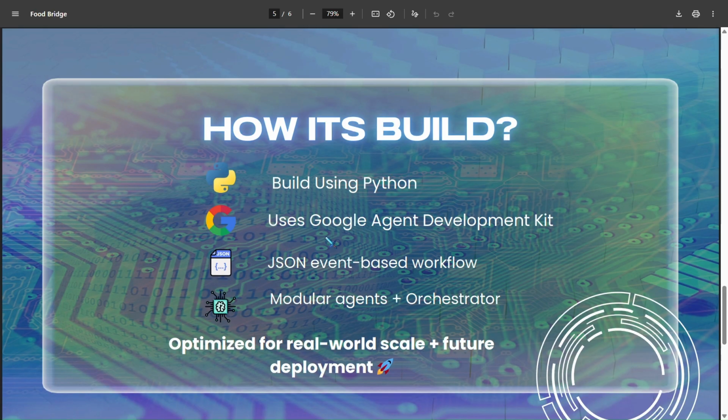So I built FoodBridge using Google Agent Development Kit, Python, and JSON-based event workflows inside a Kaggle notebook. Each agent is modular and the orchestrator controls the full workflow.